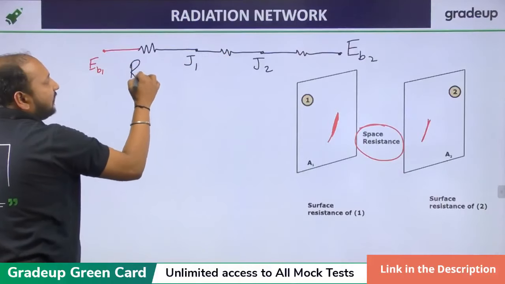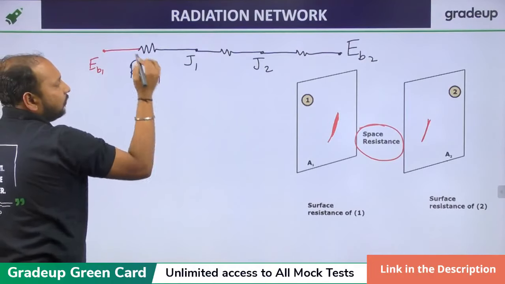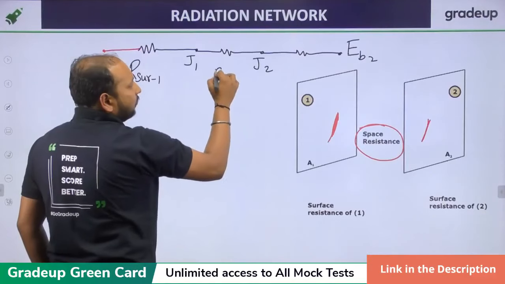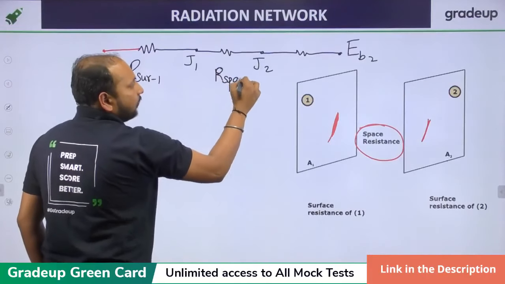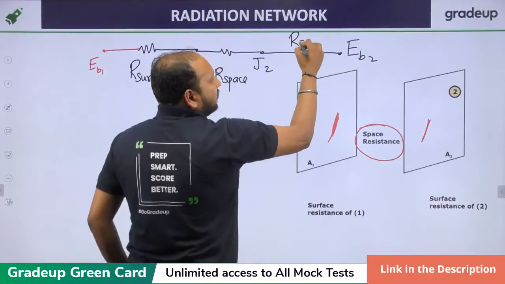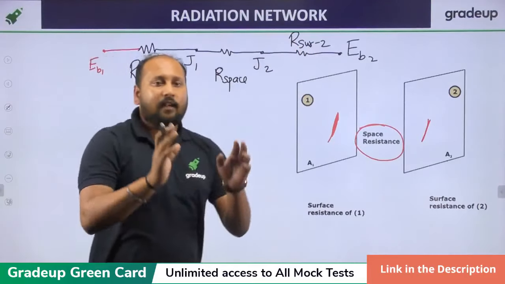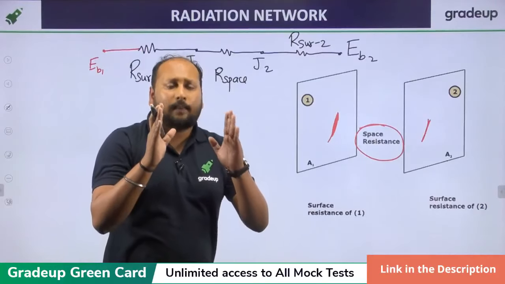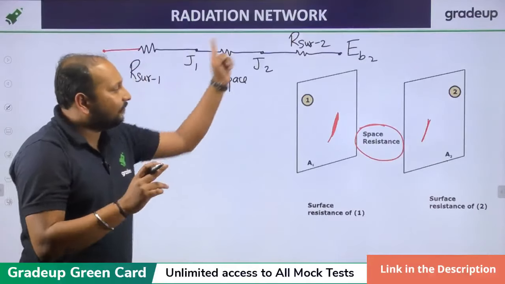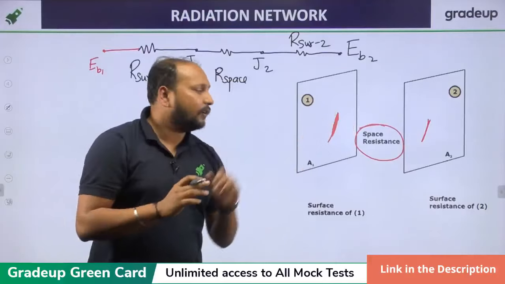This is your surface resistance for body 1, this is your space resistance, and this is your surface resistance for body 2. Clear? So ultimately, if you have two parallel plates, we'll land up with 3 resistances, 2 surface resistances and 1 space resistance.